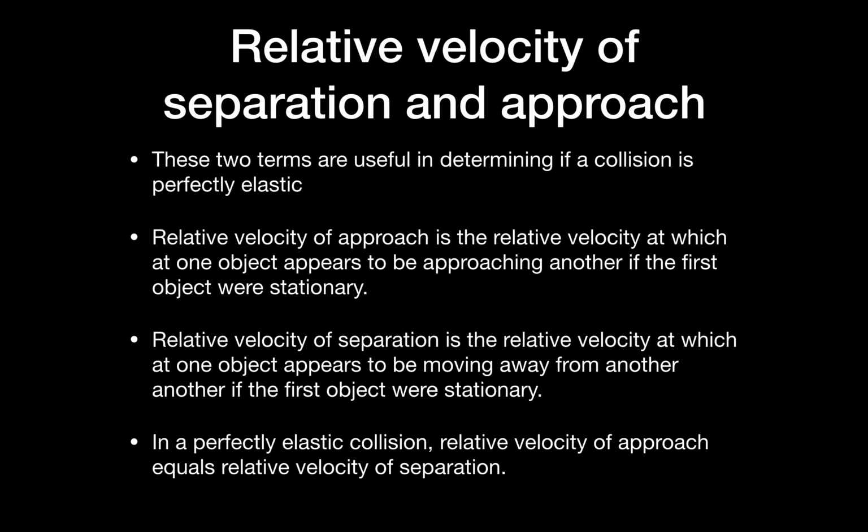Because if we take the reference point of the person running at 1 meter per second, it will look like the other person is running away at 5 meters per second. Therefore, the relative velocity of separation will be 5 meters per second. In a perfectly elastic collision, the relative velocity of approach always equals the relative velocity of separation. This always holds true for perfectly elastic collisions.